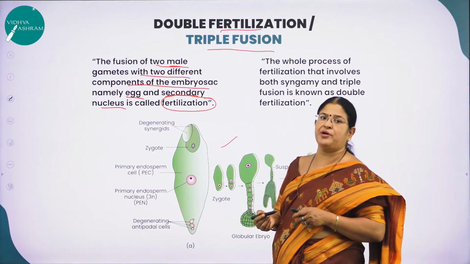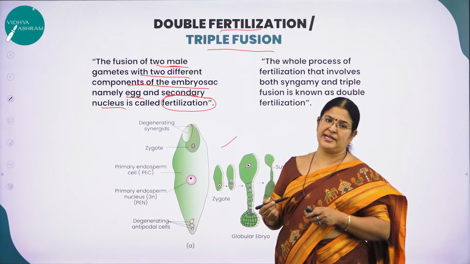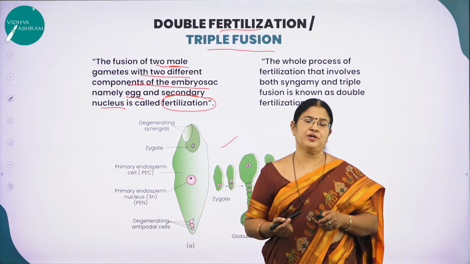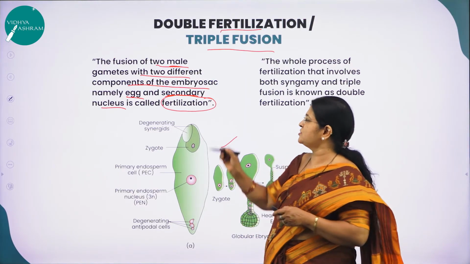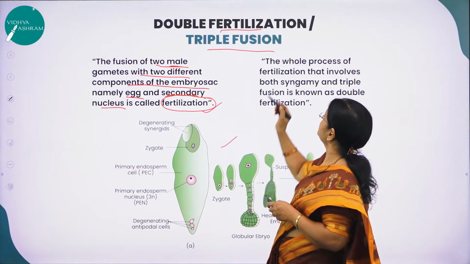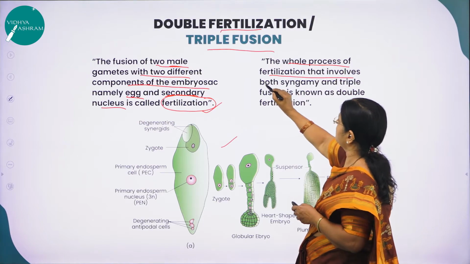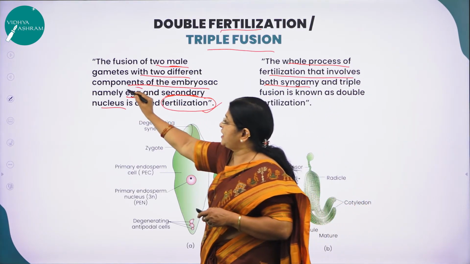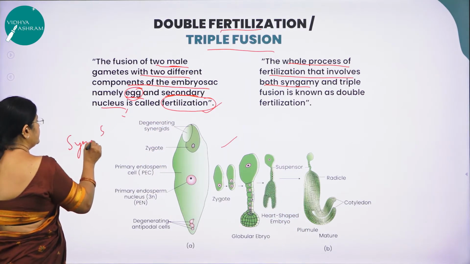What are the two very important components of the embryo sac? One is the egg cell, the other one is the secondary nucleus. The fusion of the two male gametes with two different components of the embryo sac, namely the egg and the secondary nucleus, is called fertilization. Because this whole process of fertilization involves, and the process of fusion of one of the male gametes with the egg is called syngamy.